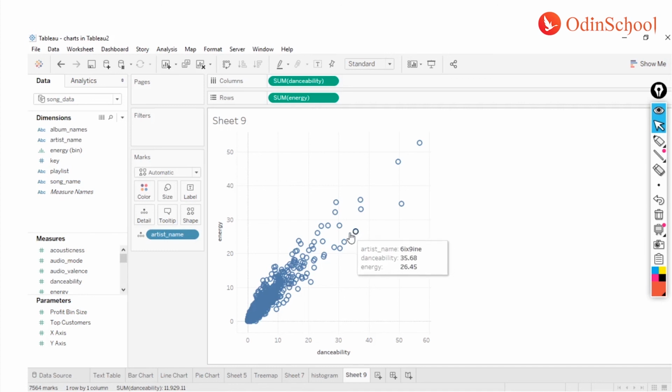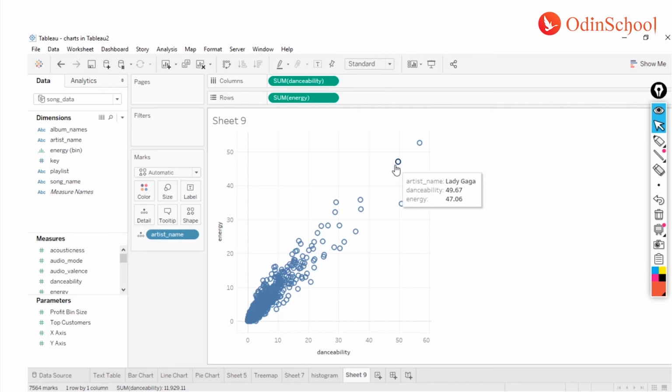I think there are 7,564 artists that we have, and you see there's a strong relationship between the two things, like the energy versus danceability. As the energy goes high, the song is more and more eligible for your danceability. Now who is this artist? Kanye West. Kanye West songs are very high on energy and have a very high chance that you are going to dance to his song.